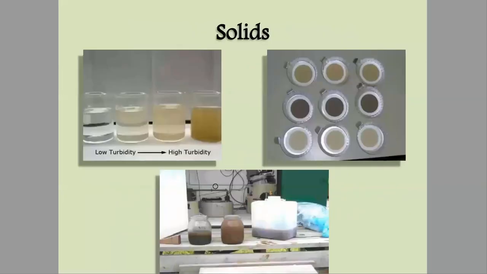Here are a few pictures that will give you a clearer idea about physical properties like turbidity. Here you can note that this is pure, clear water. This one is slightly turbid, this is more turbid, and this is highly turbid water.